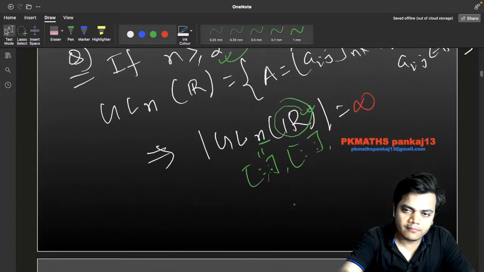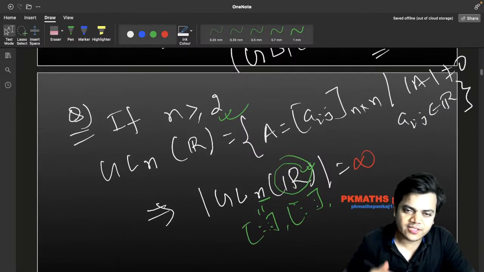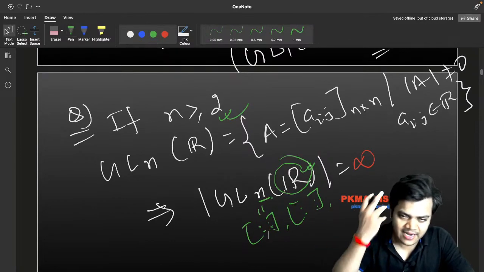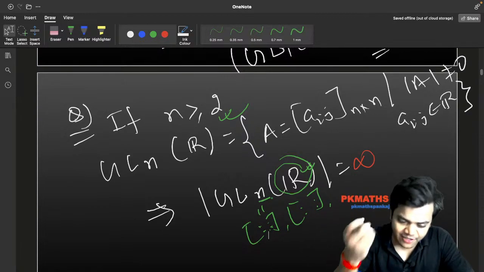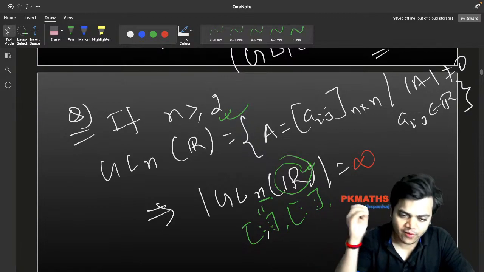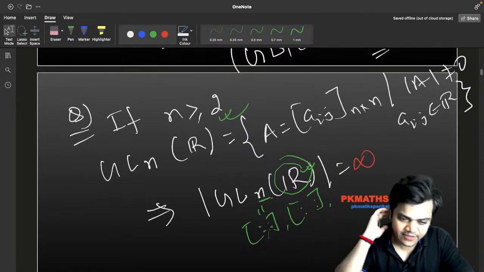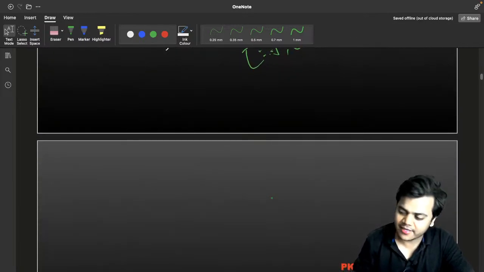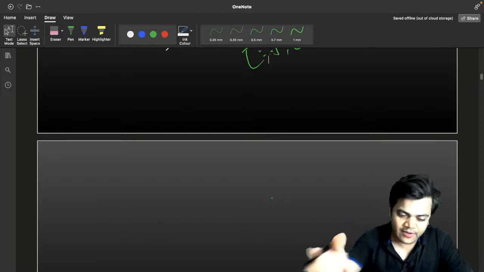So है ना, GL1R and GLNR, अगर मैं आपसे पूछूं GL2R, GL3R, GL4R का कार्डिनैलिटी क्या होगा? What will be the cardinality of all those? Then certainly you will say what? Infinite.